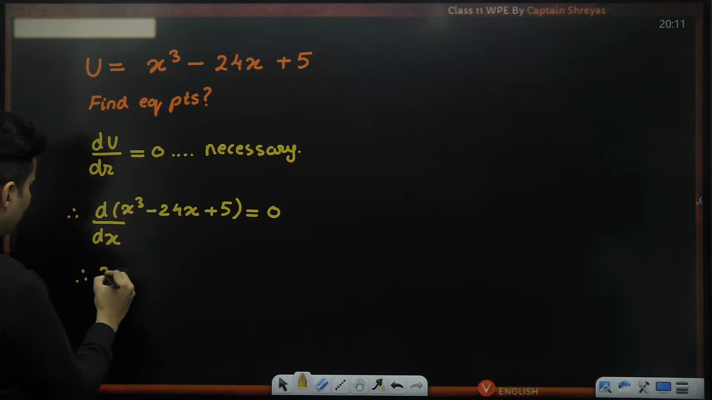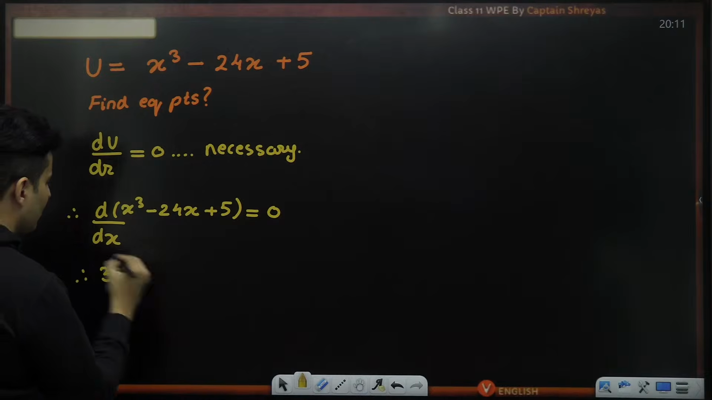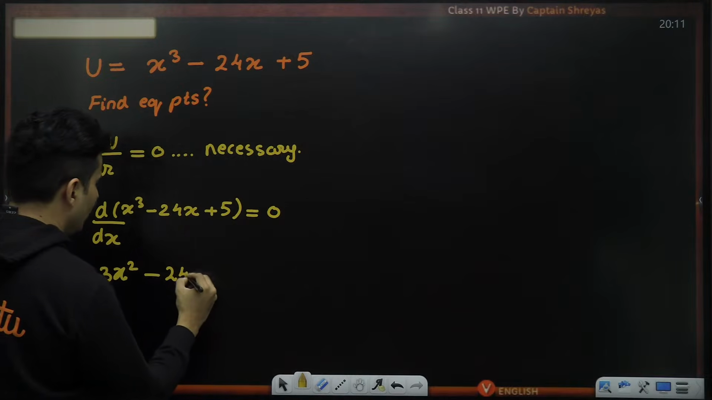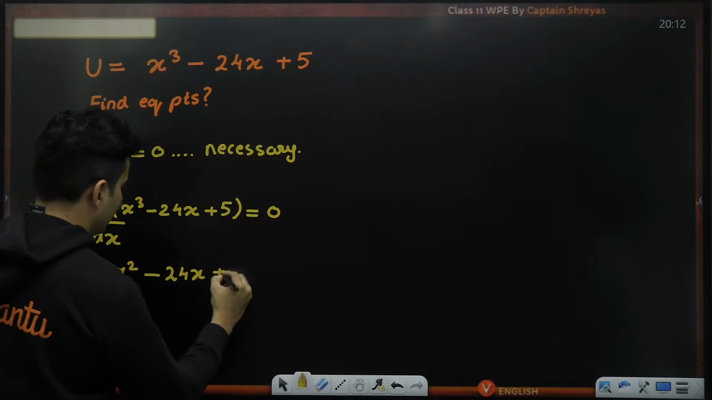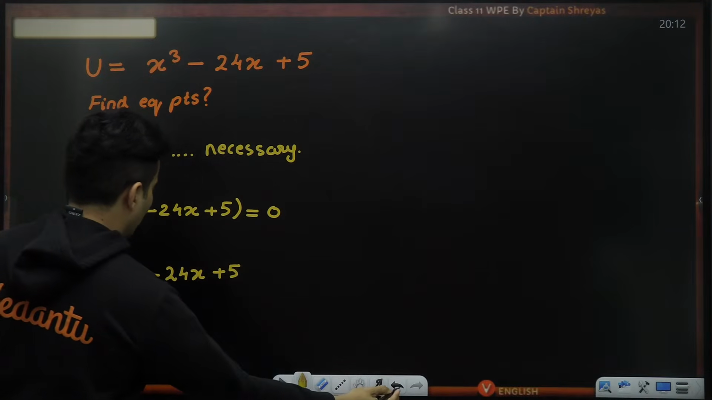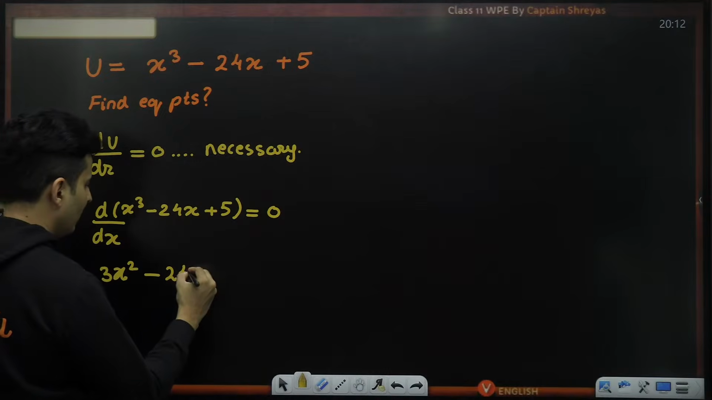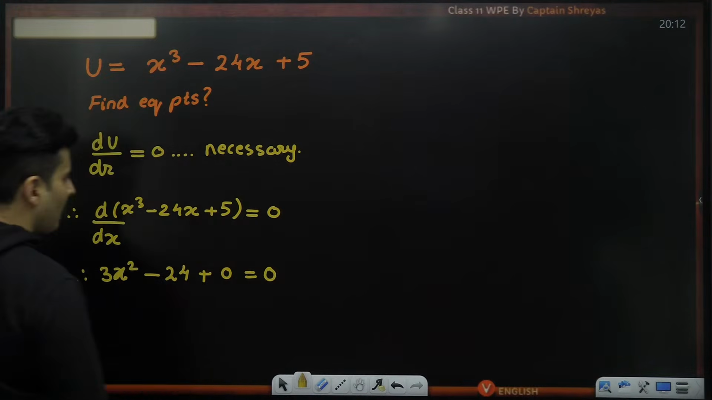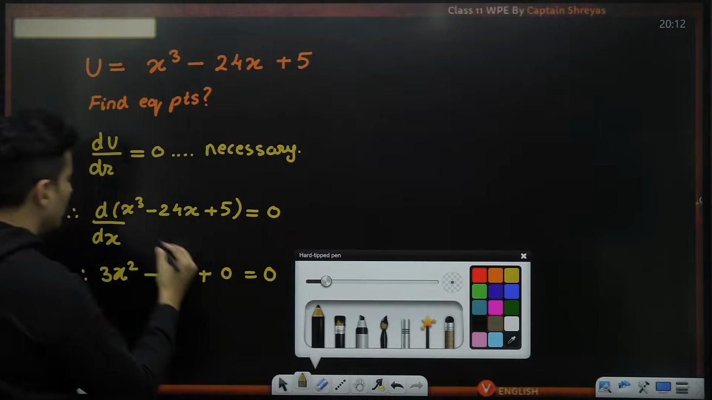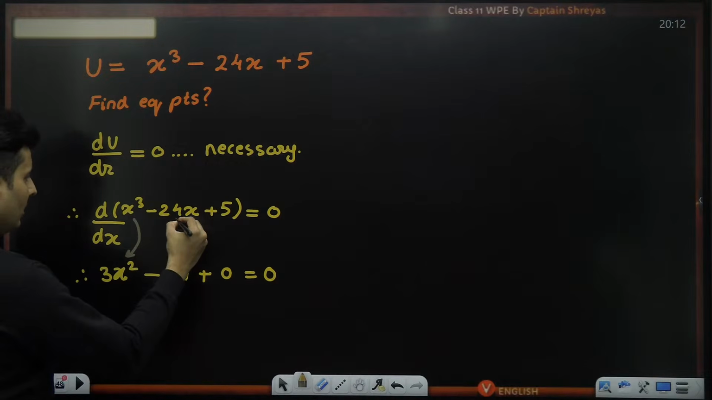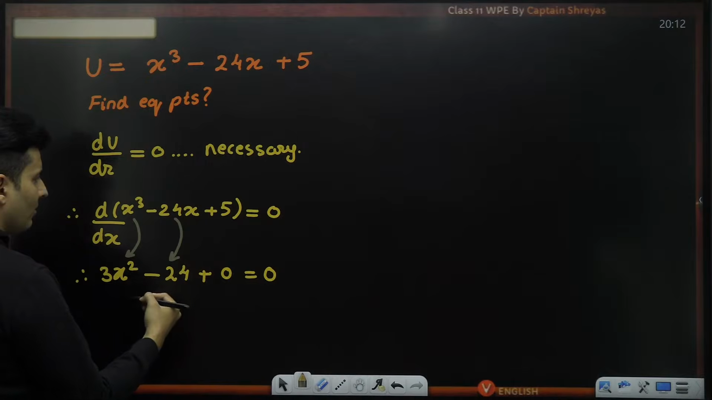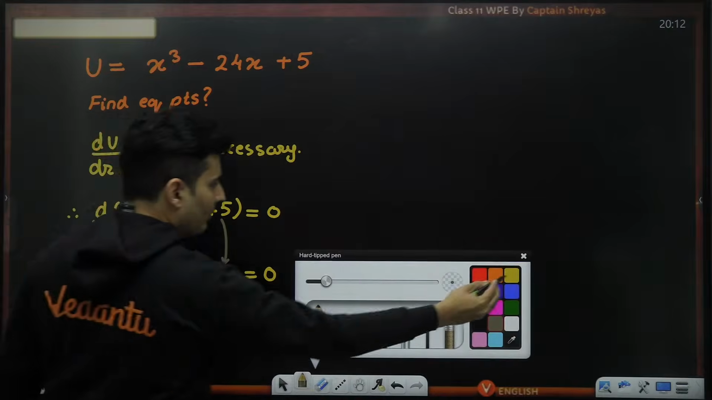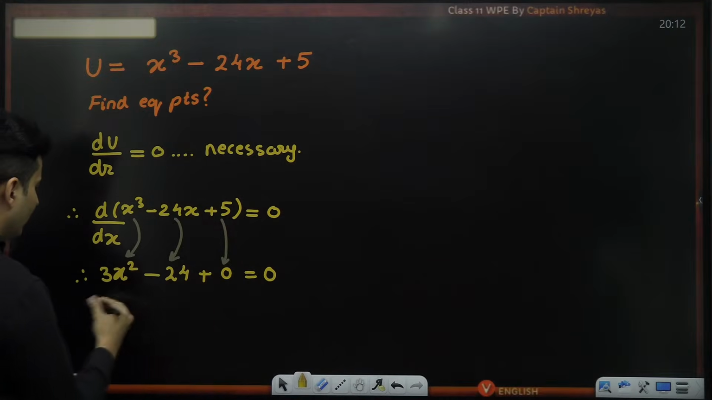What is the derivative of x cube? It will be 3x square. Minus 24x's derivative is minus 24. 5 is a constant, so the derivative will be 0 only. Okay, is this clear? So x cube's derivative is 3x square, minus 24x's derivative is minus 24, and 5 is a constant, so derivative is 0. Okay, perfect.